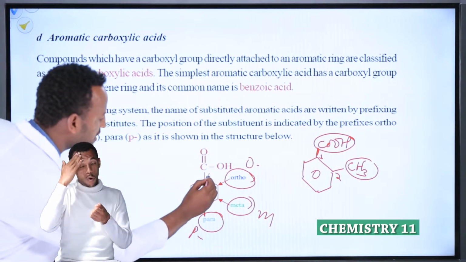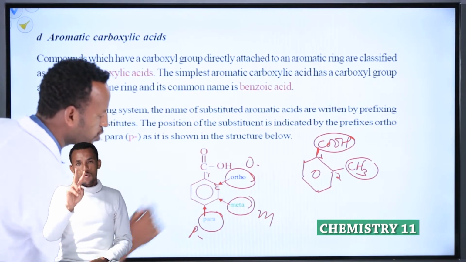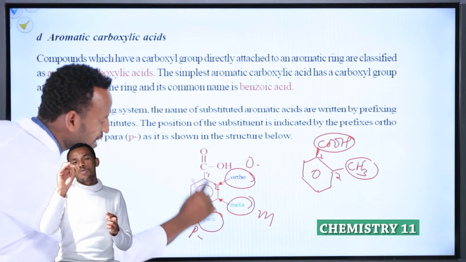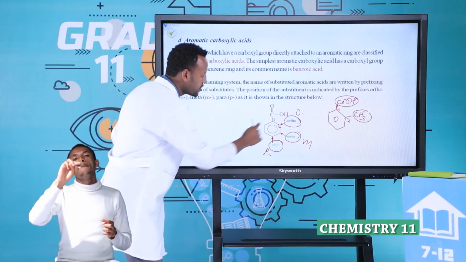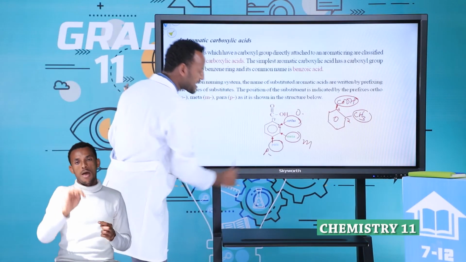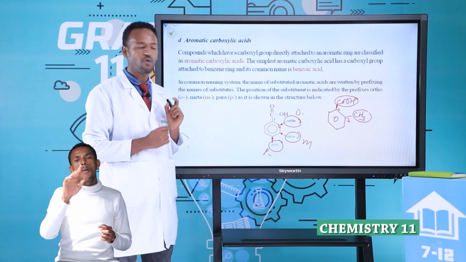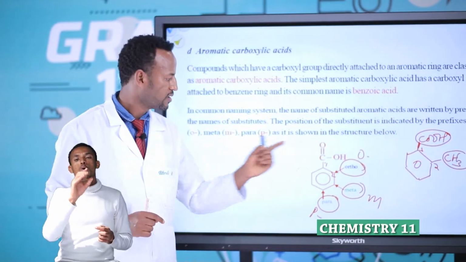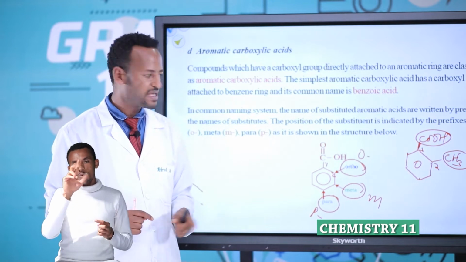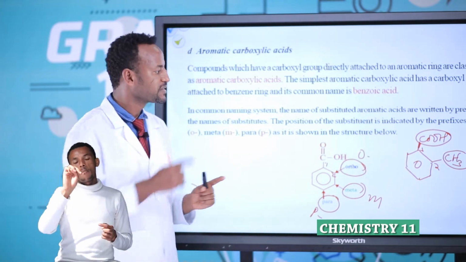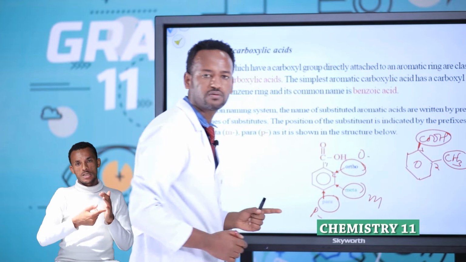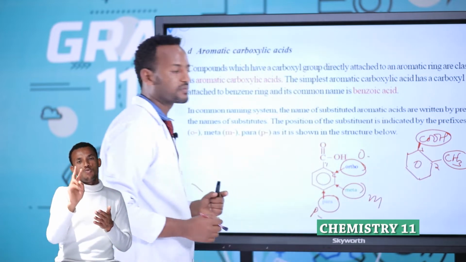Look, 1, 2. The 1, 2 position is ortho. 1, 2, 3. 1, 3 is meta. 1, 2, 3, 4. Para. 1, 2 is what? Ortho. 1, 3 is meta, or M. 1, 4 is what? Para. Therefore, this is 1, this is 2. So what is in the second position?